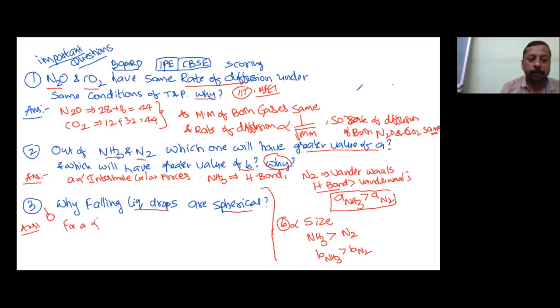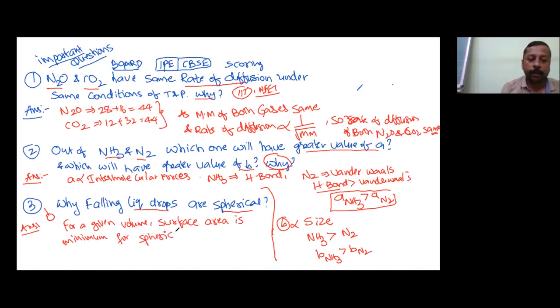For a given volume, that means for 1 ml or 10 ml, the surface area is minimum for a spherical shape.